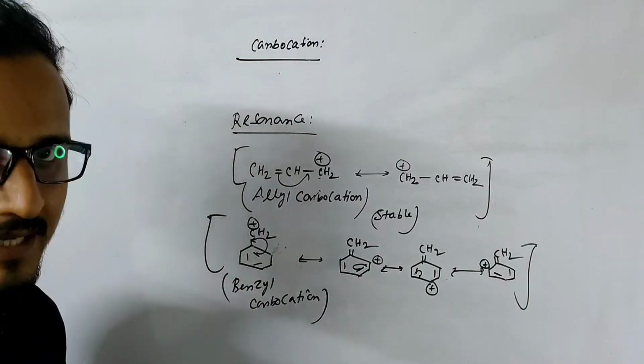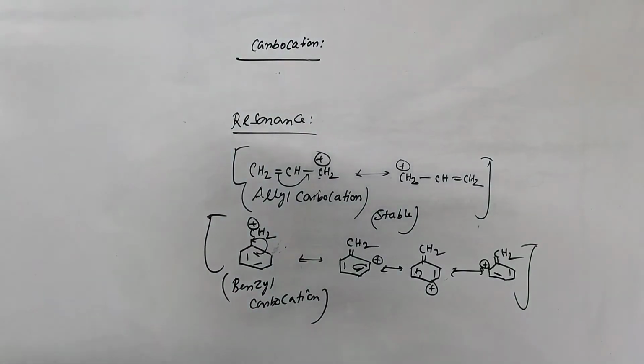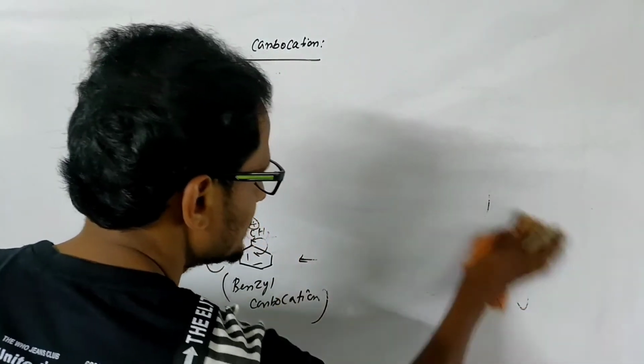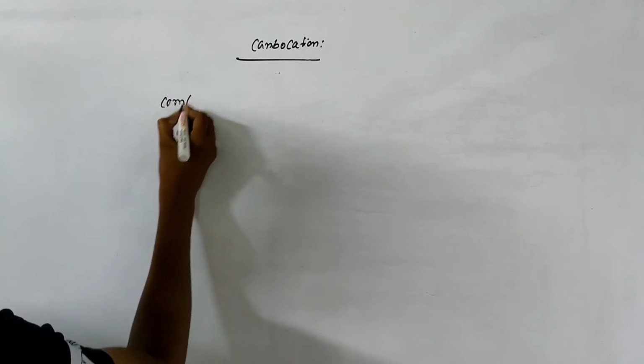Now I will take another example. Okay, before that you please write this one or note down. I will erase this one. So done. Now I will take an example to show you the stability. That means one question. Compare the stability of the following carbocation.